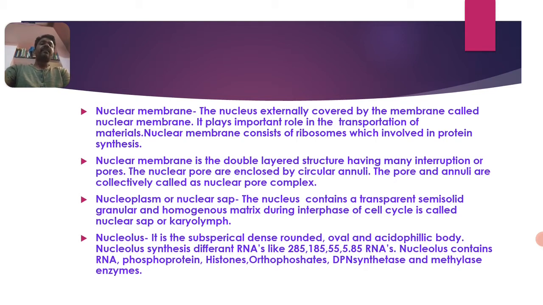It is a homogeneous matrix consisting of a number of enzymes and coenzymes, and it is a semi-solid substance with granular particles present in the nucleoplasm region of the nucleus.